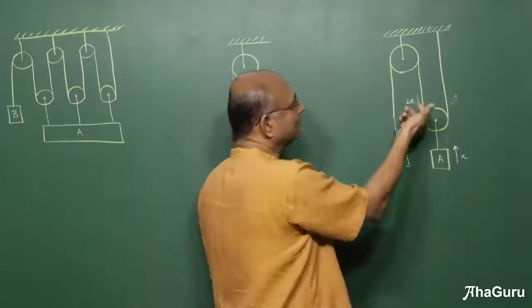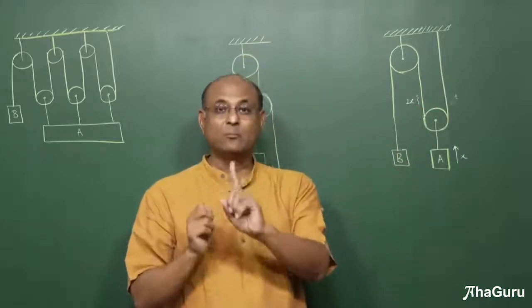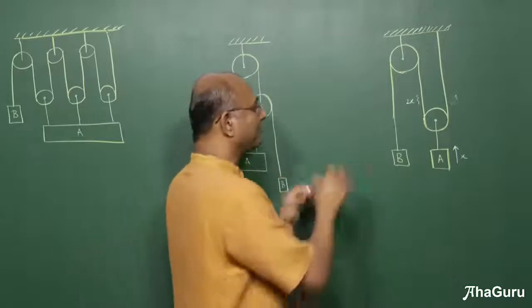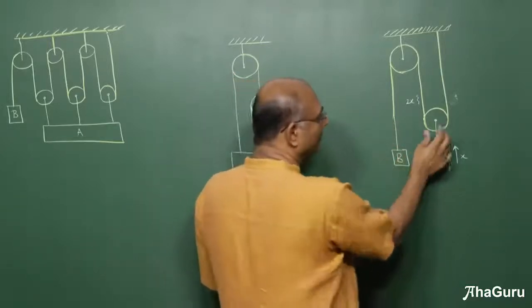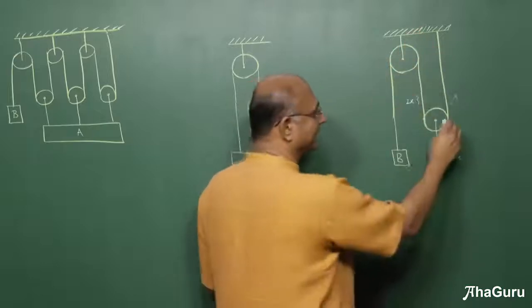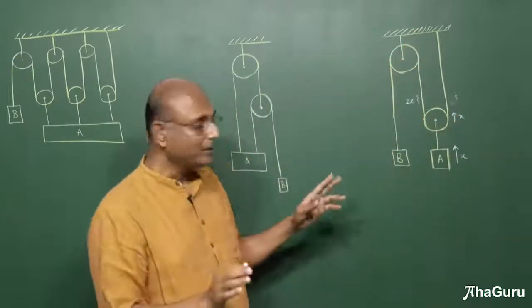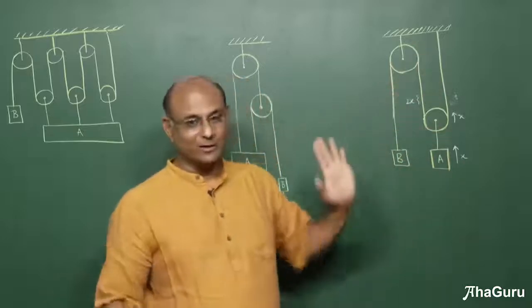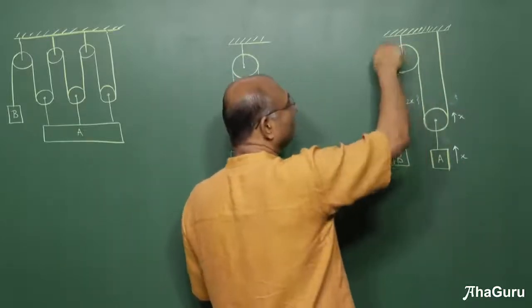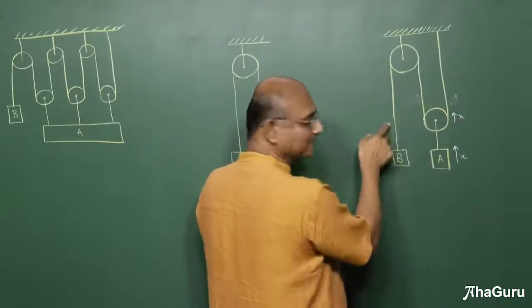Now, what do I do with this 2x? Each pulley and each block should only be moved once. Once, and that's final. So after I've frozen the system, I can move the block once. I've moved it up once, and that's it. I've already moved this pulley up by x. So the pulley has gone up by x. Finished. You can't touch the pulley anymore. Slacks you can move however many times you want. But this slack can't go there. It has to only go this way. That pulley can't move. So that means this slack of 2x comes here.